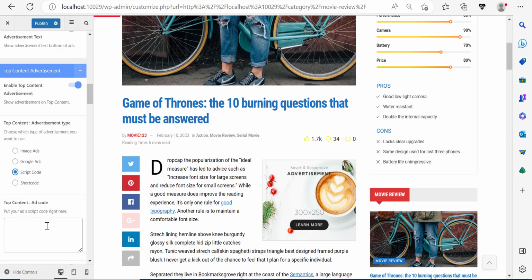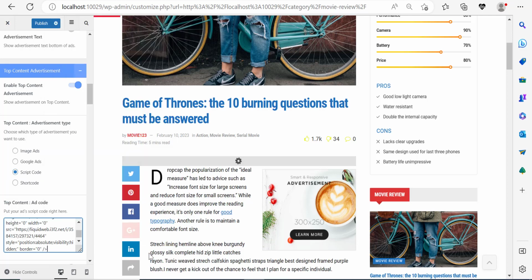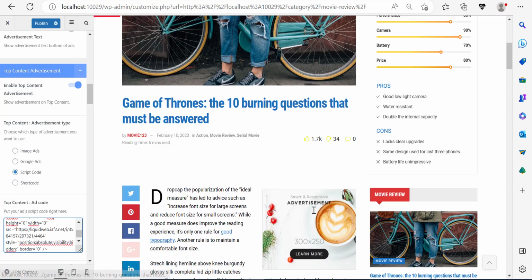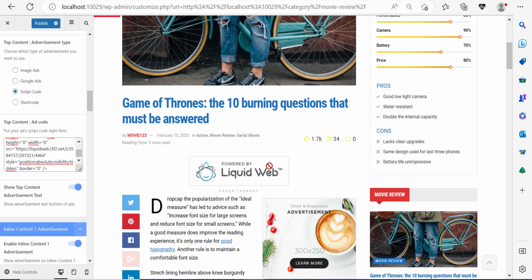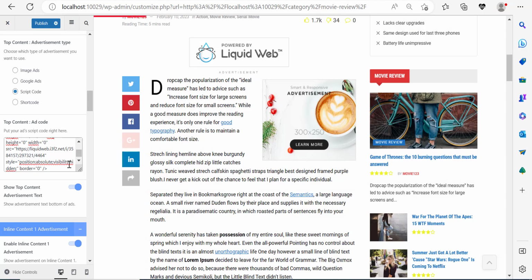Like I said, you don't really need to add any link because your affiliate link is integrated with the script code. And so right now what's going to happen is a small ad is going to appear. Only it's cramped up with the text, so I have a solution for that. I'm going to show the top content inline advertisement text to add a little bit of separation there. And you can see that my ad was displayed. I can scroll down over here.